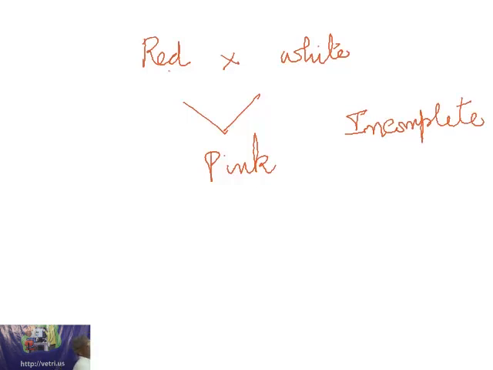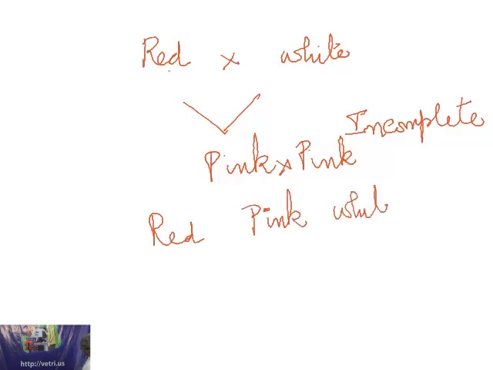Okay. So when this pink variety is once again inbred, self-fertilized, you get red, pink and white in the ratio of 1:2:1.